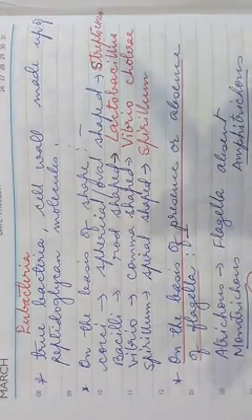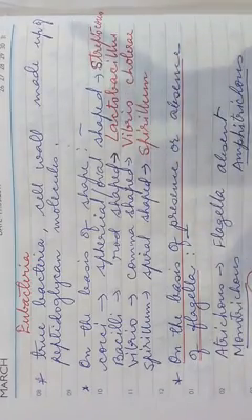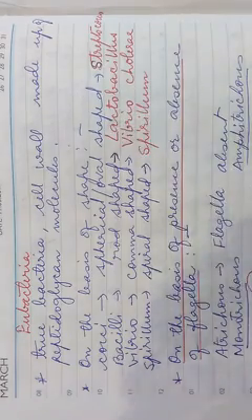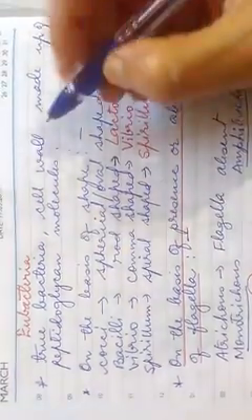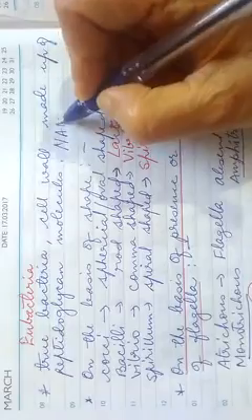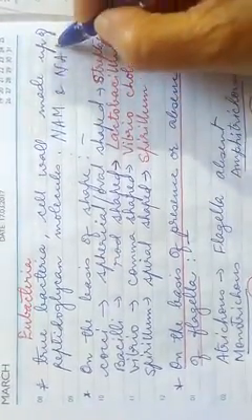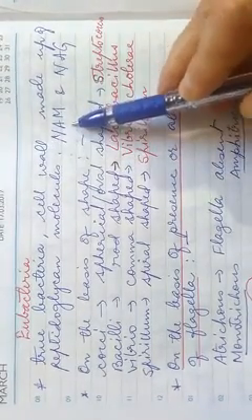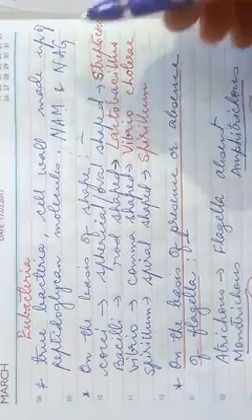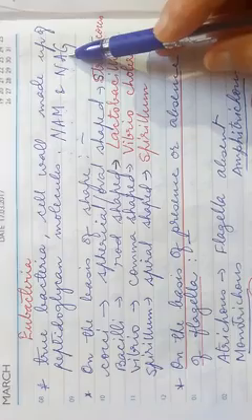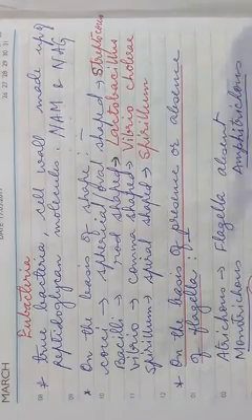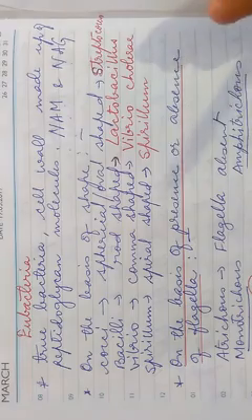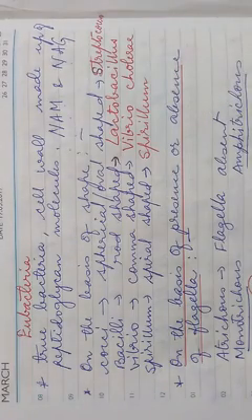Non-cellulosic, the term seems very big and complicated. Non-cellulosic simply means it is a carbohydrate, a polysaccharide, but it is not cellulose. Rather, it is made up of repeating units of NAM and NAG. What is NAM? N-acetyl muramic acid, and NAG is N-acetyl glucosamine. Since it is bacteria, it lacks a true nucleus and various membrane bound organelles.